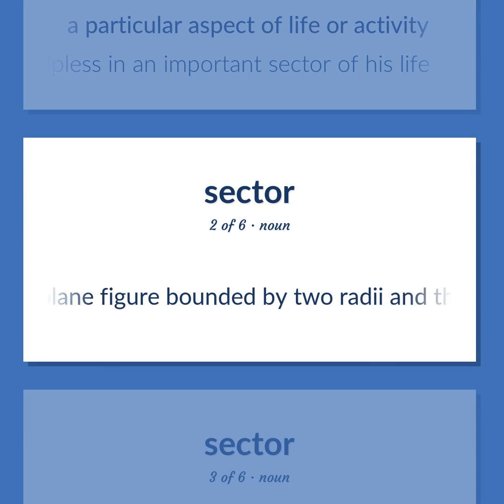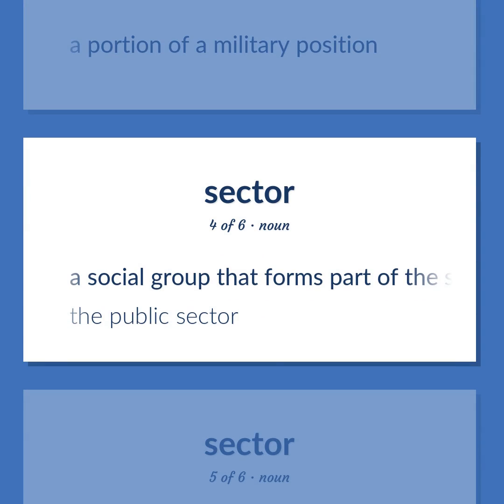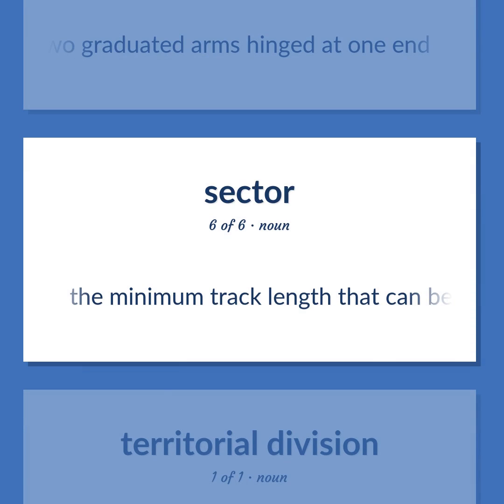A plane figure bounded by 2 radii and the included arc of a circle. A portion of a military position. A social group that forms part of the society or the economy. The public sector. Measuring instrument consisting of two graduated arms hinged at one end. The minimum track length that can be assigned to store information, unless otherwise specified. A sector of data consists of 512 bytes.